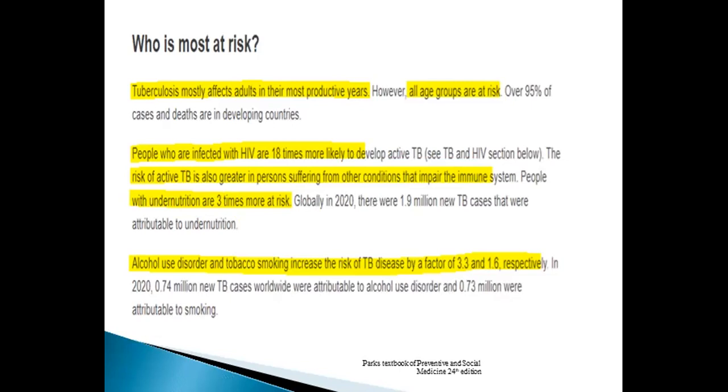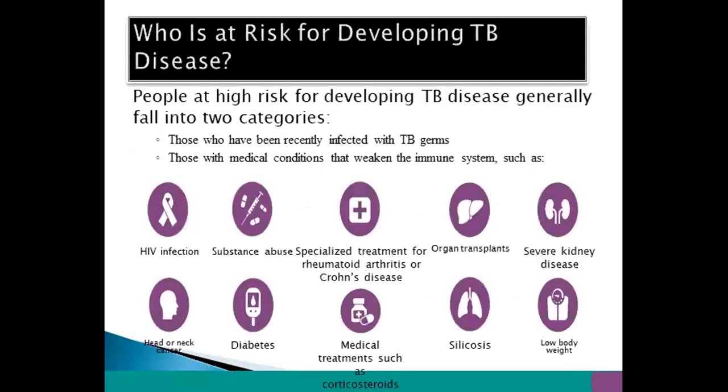People who are infected with HIV are 18 times more likely to develop TB. The risk of active TB is also greater in persons suffering from other conditions that impair the immune system. Alcohol use and tobacco smoking also increase the risk of TB, by a factor of 3.3 and 2.9 respectively.